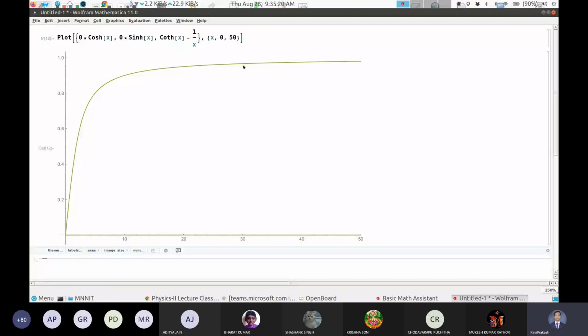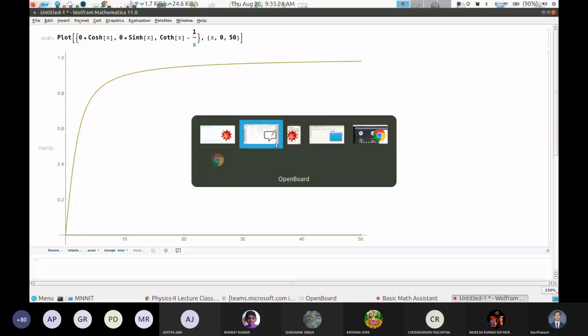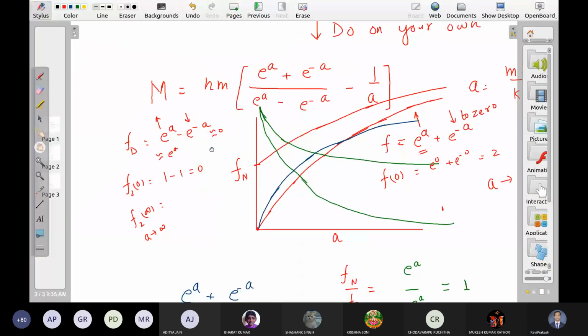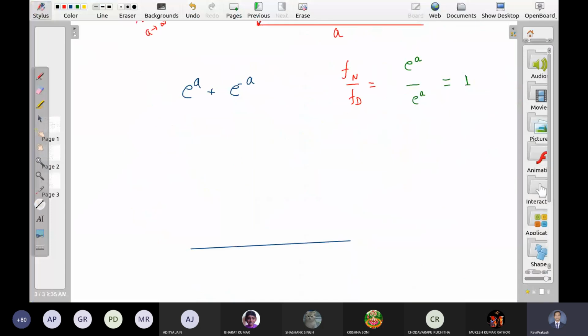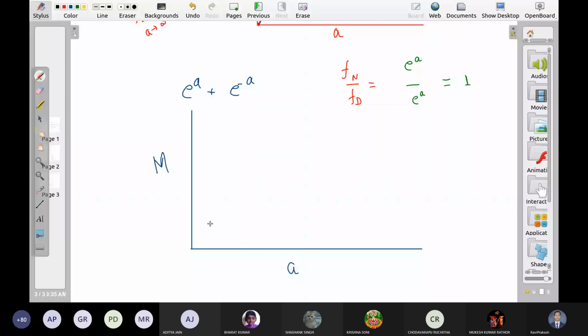So now let me plot this full function here. It looks like this. This is m, this is a, and the behavior is like this. Where will this approach?